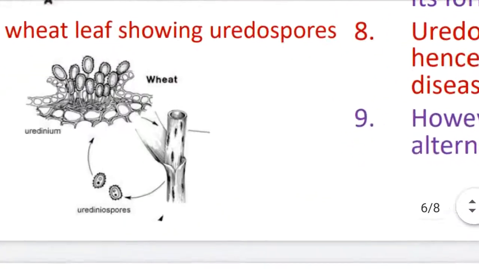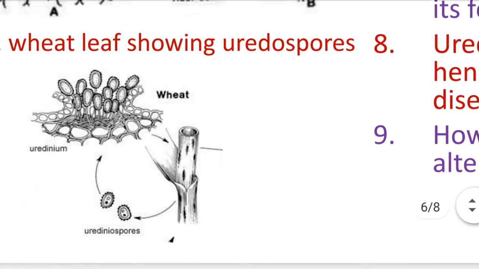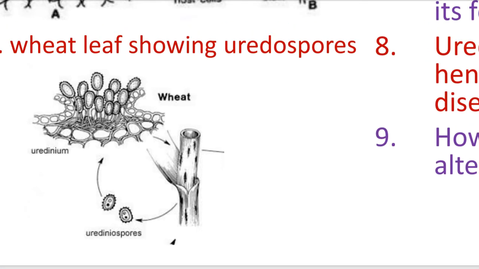See this diagram. This is the uredinium, or uredinia in plural. This is the diagram of the uredinium having many uredospores. When uredospores are released from the uredinium, they have the ability to reinfect wheat plants again. The wheat plant again produces uredinia, and the uredinia again produce uredospores, and the uredospores again reinfect the host plants.